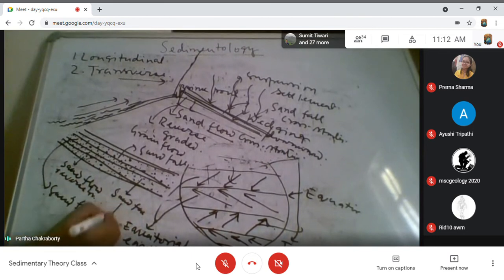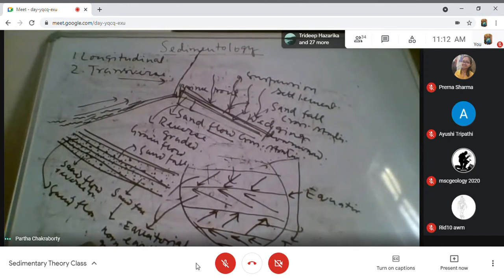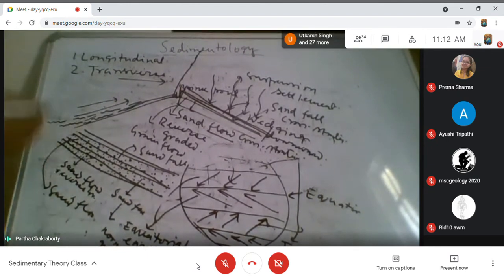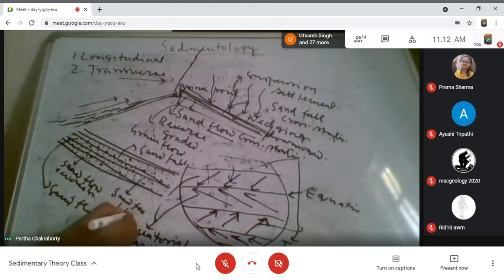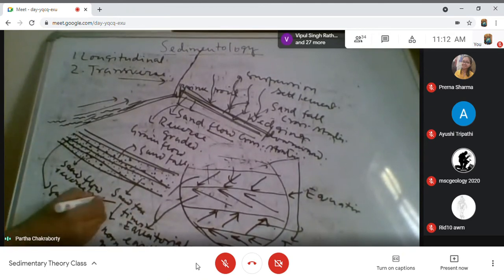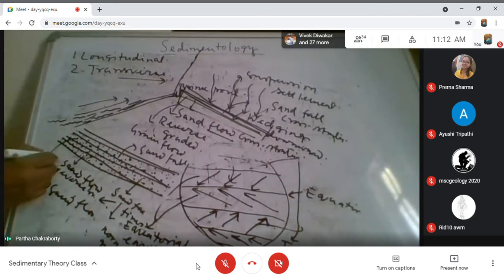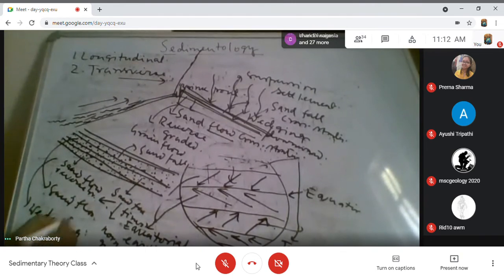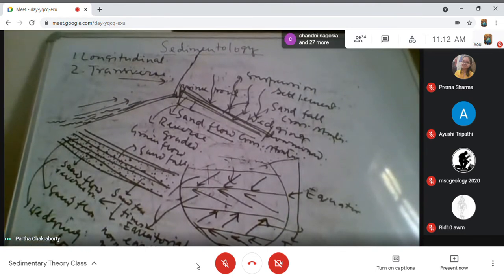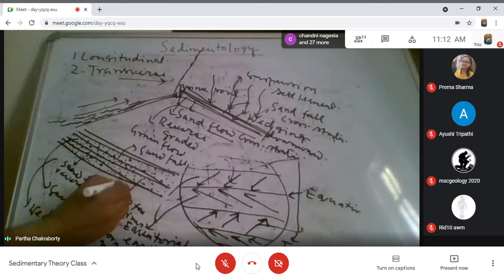Sand fall will be normal graded because it is a suspension settlement. The grain size of the sand fall will be finer compared to sand flow. The sand flow will be wedging downward, sand fall wedging upward.